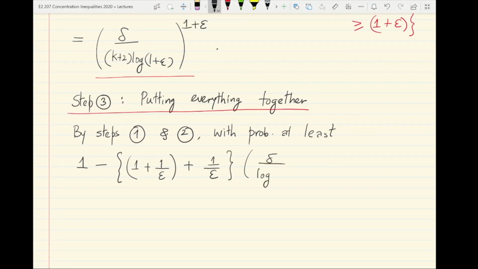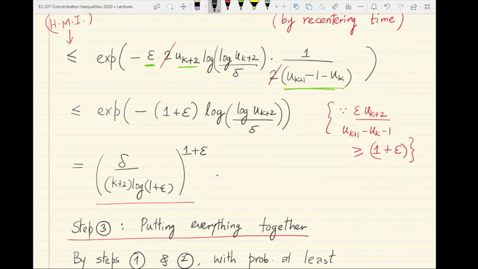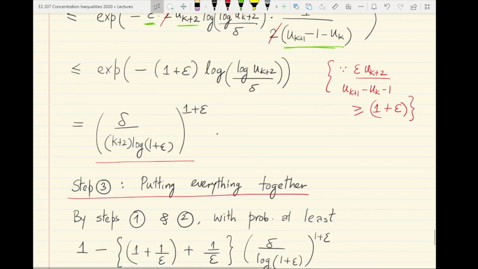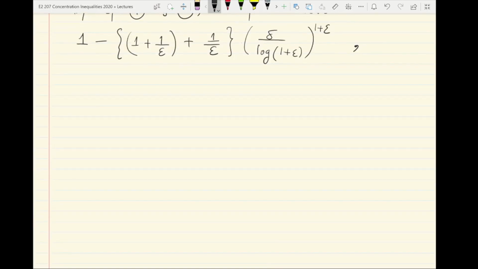Delta by log 1 plus epsilon raised to 1 plus epsilon. So recall that in step 2 you have to sum over all the k's to get the net bad event of step 2, that any of the local fluctuations is bounded. So with this much probability, for all epochs k and for all local time steps within the epoch k, the right endpoint is now included thanks to the step 1 result. We must have that St.